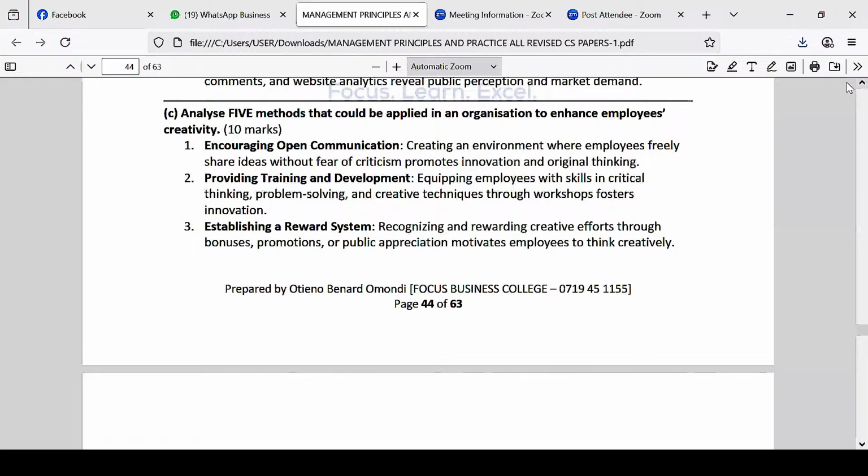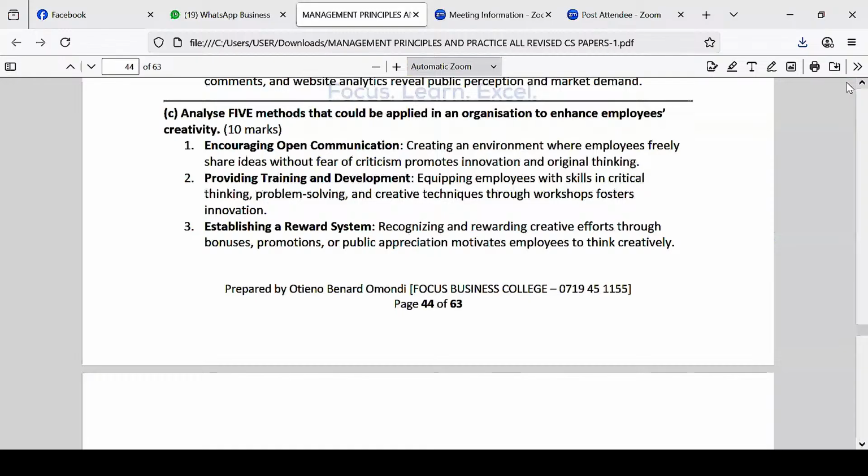Number 3 is establishing a reward system. This is also very good. You should ensure that those who are creative, or those who bring in new ideas, if their ideas work, are rewarded by the company. That encourages creativity. So that last year, so and so came up with an invention. The invention has helped the company. He was paid 10 million shillings for that invention. So everybody else wants to be innovative or creative, because that's what they are able to earn from. So you encourage that by what?